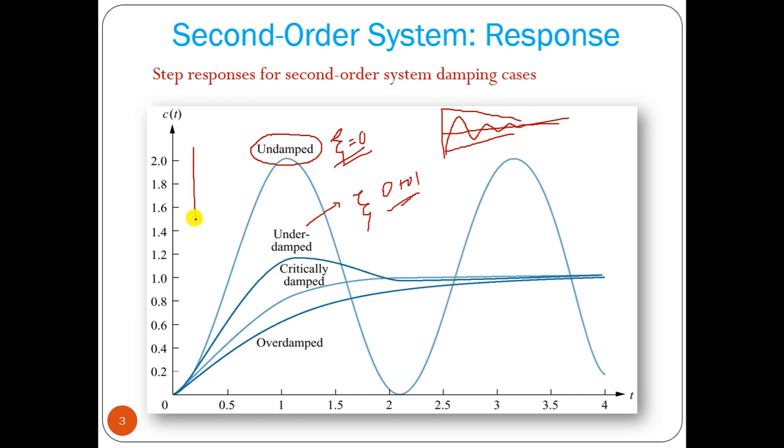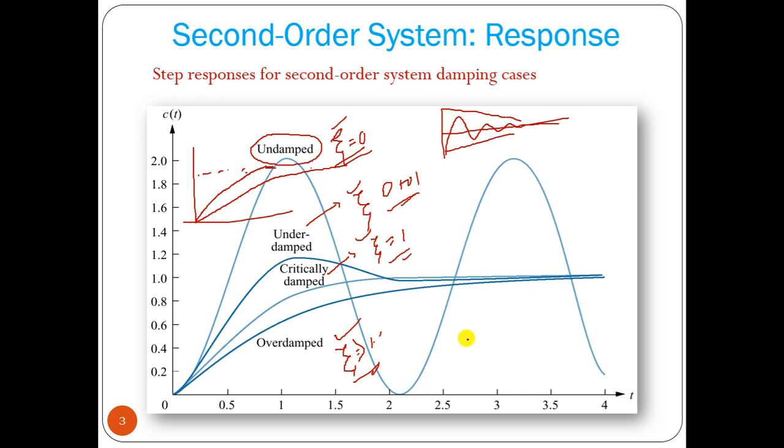Then we have the critically damped response, where the output reaches the steady state value without any oscillation. For that, zeta should be equal to 1. Overdamped means it will reach the constant value after a long time, and zeta is greater than 1. So these are the four types of characteristics, and they depend on the zeta value, which is called the damping factor.